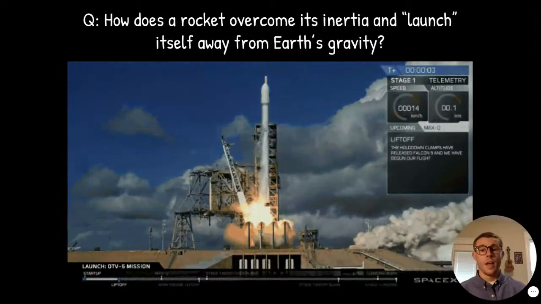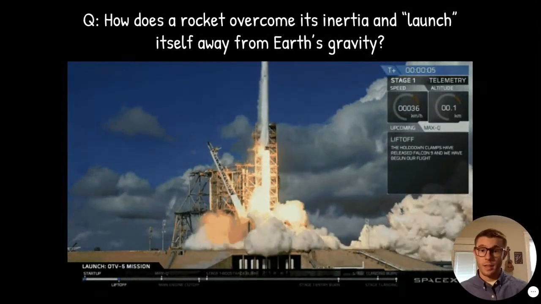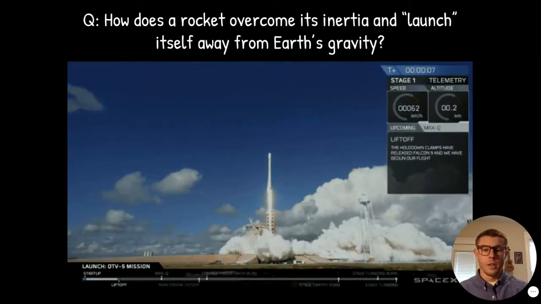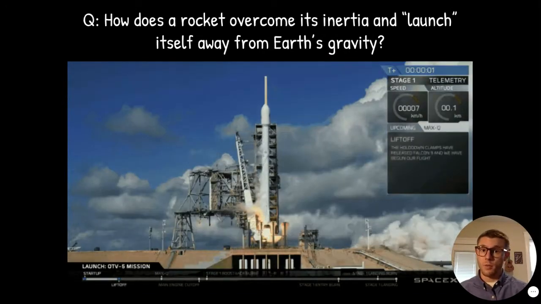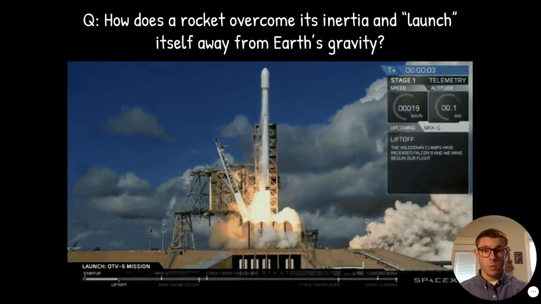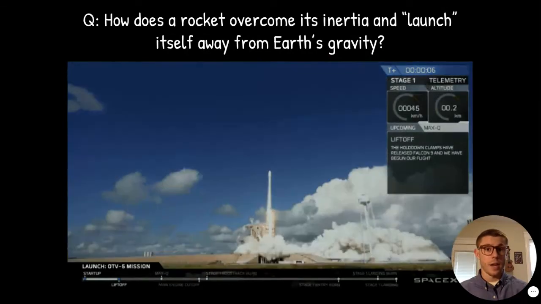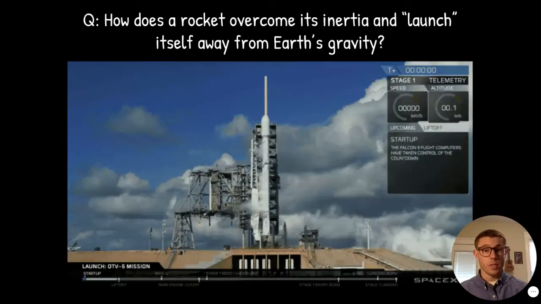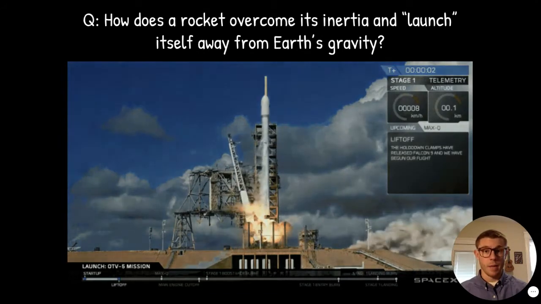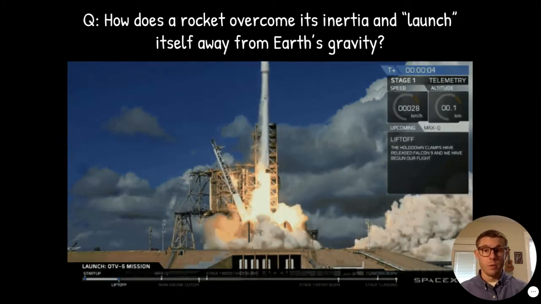So here's a question. How does a rocket overcome its inertia and launch itself away from Earth's gravity? Well, let's first think about Newton's first law, right? We talked about inertia and how objects at rest want to stay at rest. Well, of course, when a rocket is set up and the astronauts are getting in, the rocket is not moving, so it's at rest. The rocket wants to remain at rest because it has some extremely high mass. It is very hard to move this object.